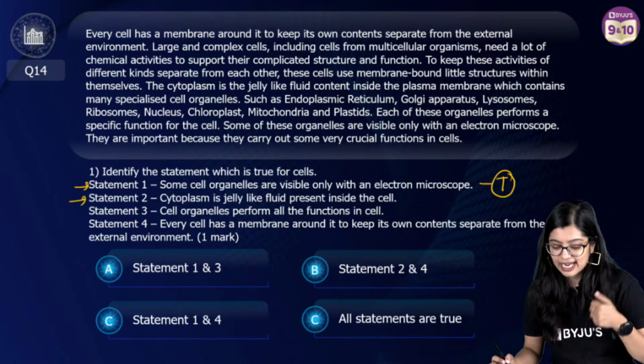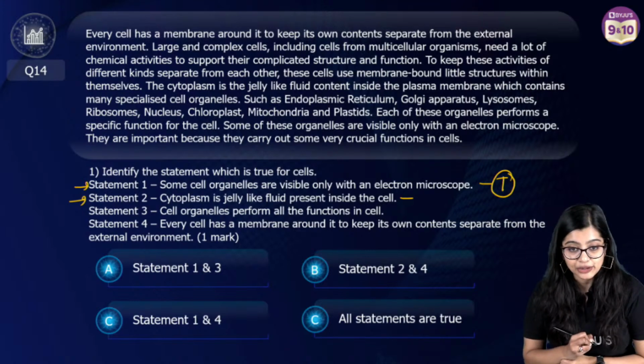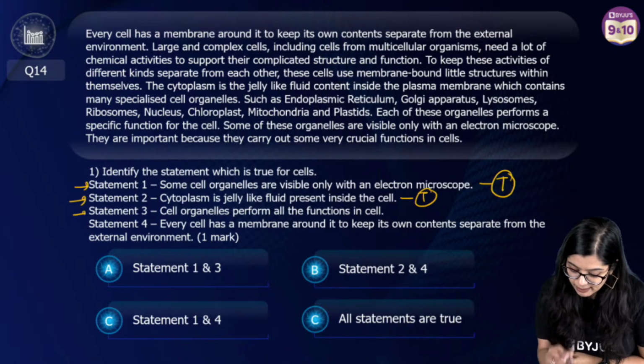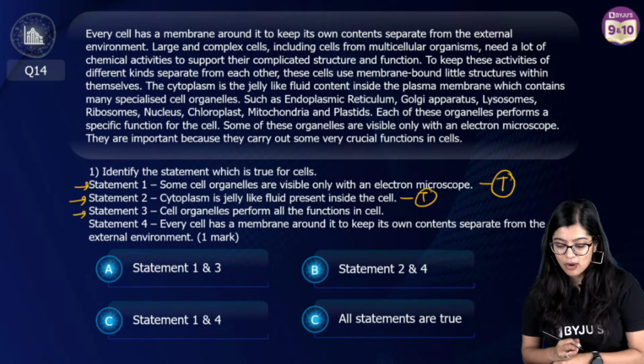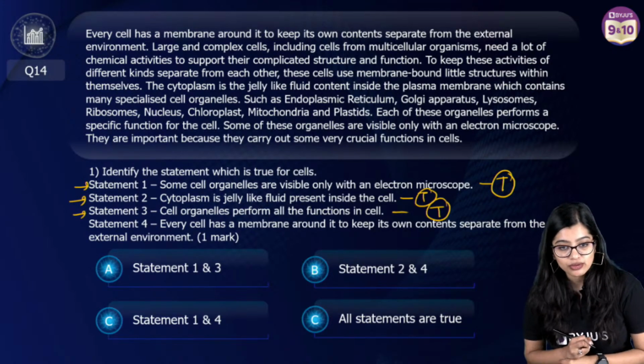Second statement is cytoplasm is a jelly-like fluid which is present inside the cell. Is this statement true? Absolutely. It is a jelly-like viscous fluid. Now statement 3 says that cell organelles perform all the functions in the cell. Absolutely. This statement is also true, right?